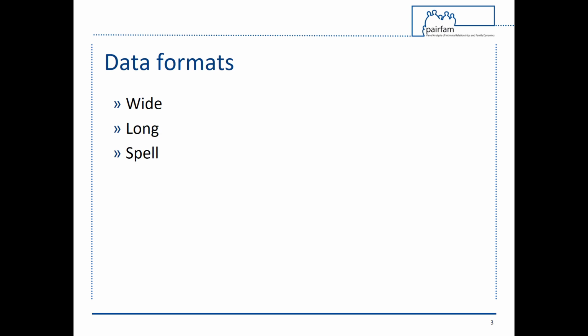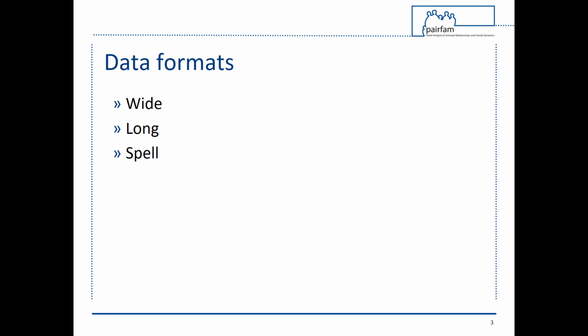There are various data formats: wide, long, and spell. In the wide format, each row represents one case with a unique identifier, and time is structured in columns. This means that a separate variable contains information for each time point. For example, the variables satisfaction with life in wave 1 and satisfaction with life in wave 2, and so on.